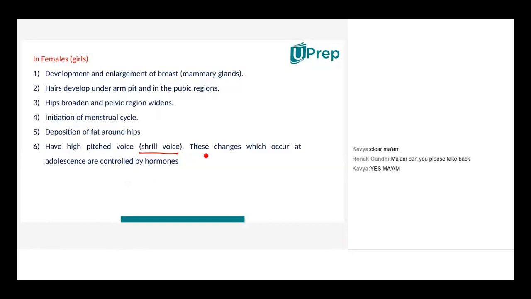Okay, these changes which occur at adolescence are controlled by hormones. So all these changes are controlled by hormones, obviously. Somebody must have sent a command. That's the reason why all these changes are happening. Let's find out who sent the command.